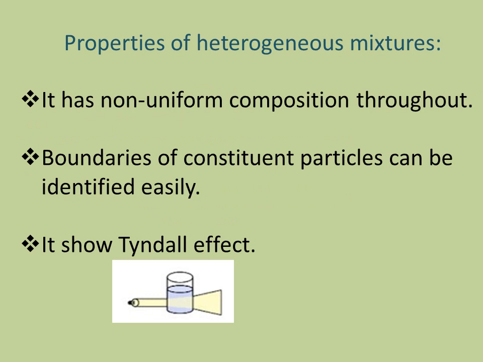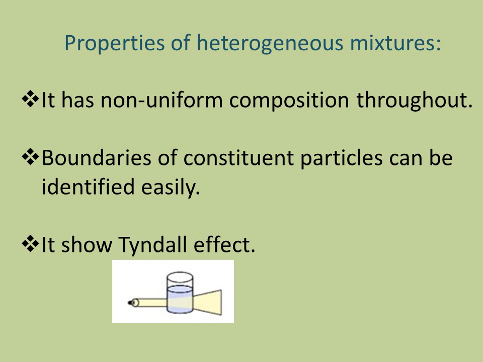Properties of heterogeneous mixtures. First of all, it does not have uniform composition. So, the first property is that it has non-uniform composition throughout. Second property: boundaries of constituent particles can be identified easily. It means we can easily distinguish between the constituent particles present in the heterogeneous mixture.